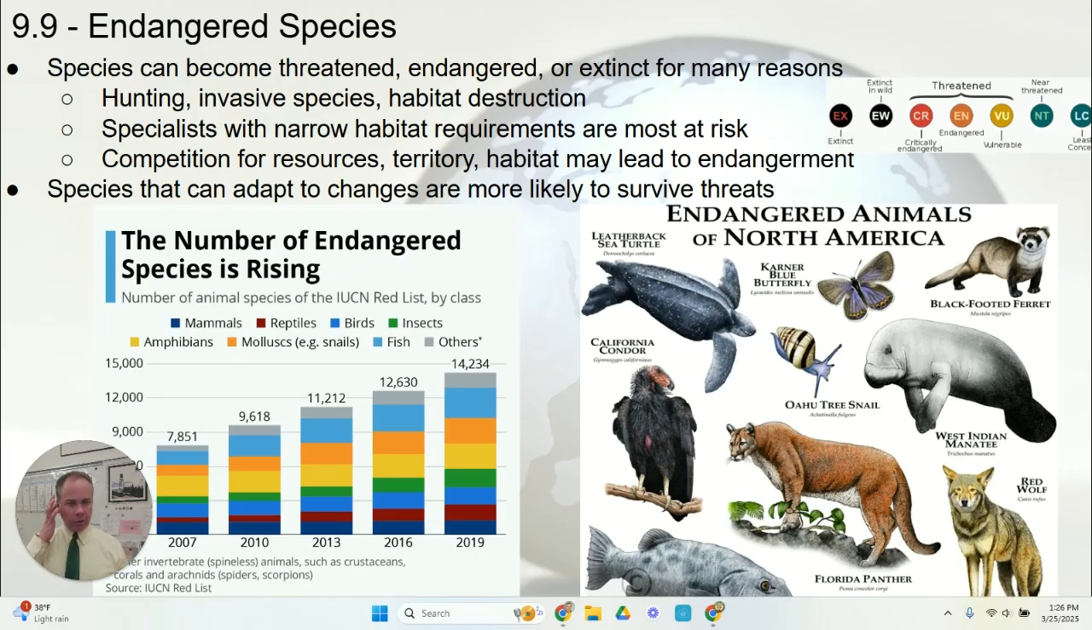If we move down a level, there are species that are extinct in the wild. They may be present in some small numbers in protected habitats or in zoos and other wildlife refuges, but overall they are no longer present in wild populations.